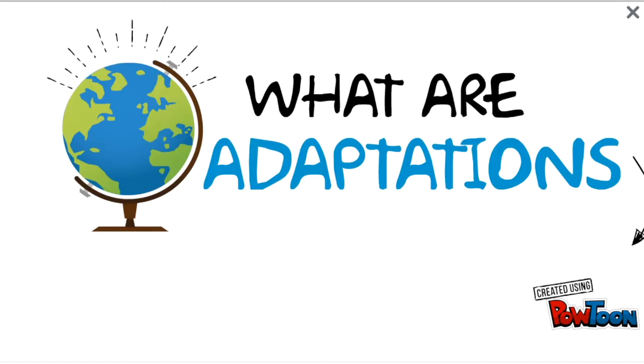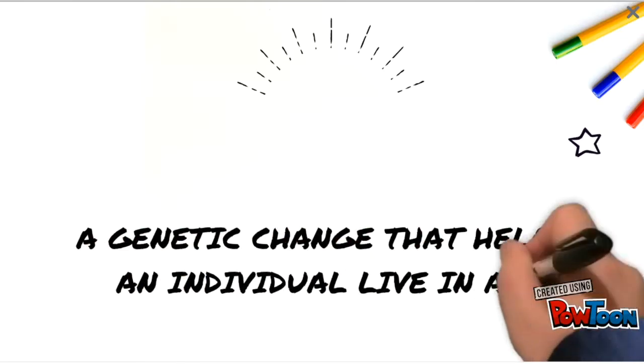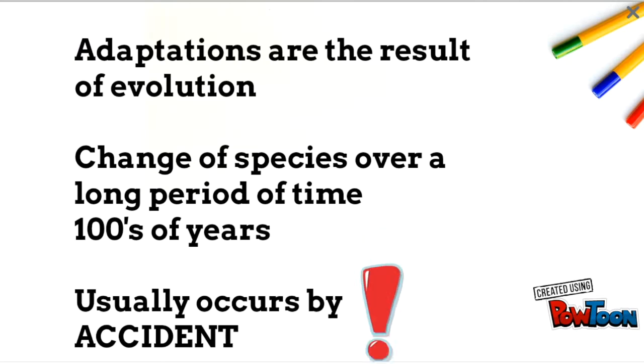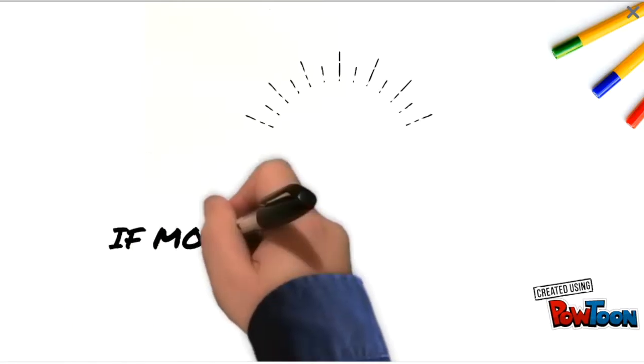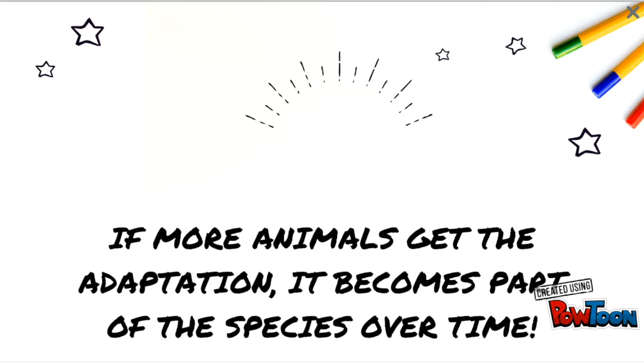What are adaptations? A genetic change that helps an individual live in an environment. Adaptations are the result of evolution. The change of a species could take over 100 years, but it usually occurs by accident. If more animals get the adaptation, it becomes part of the species over time.